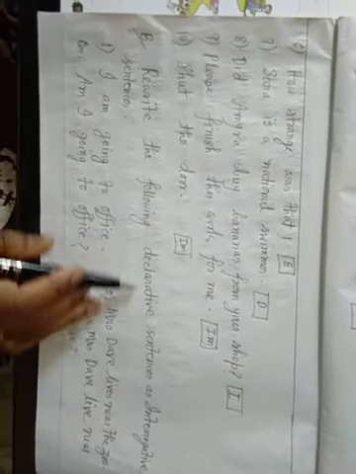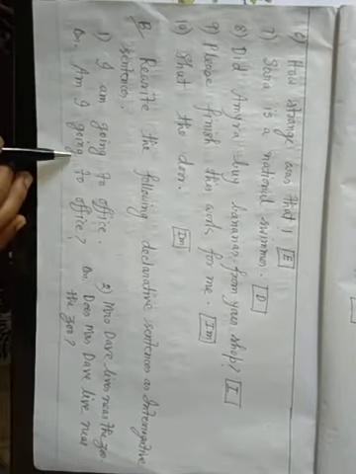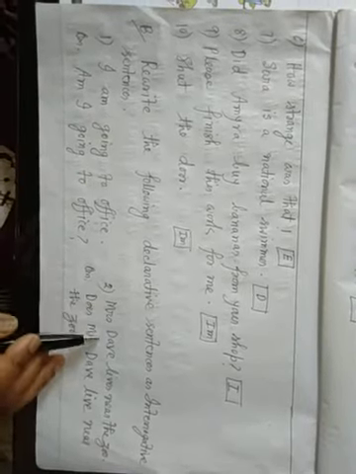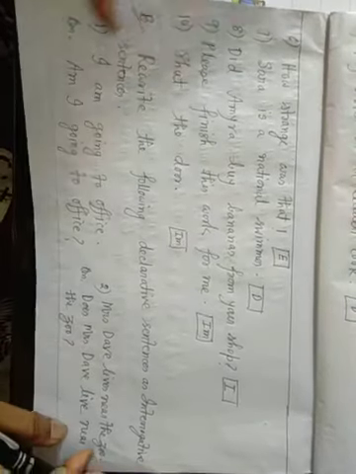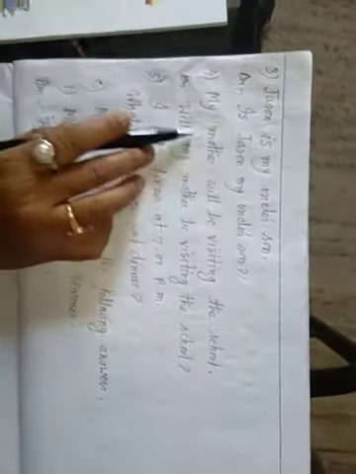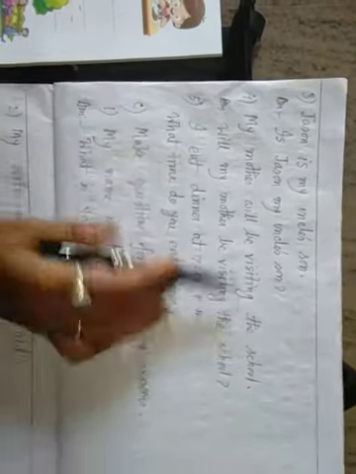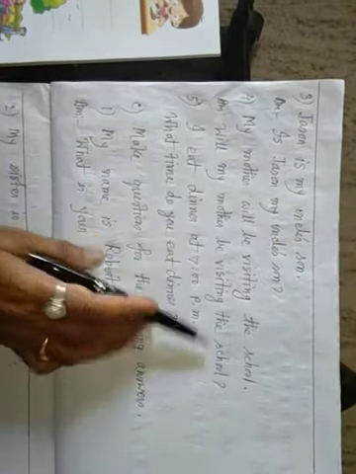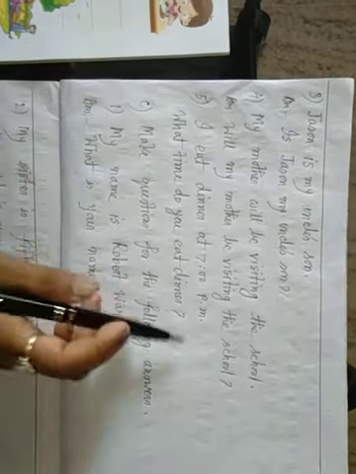Exercise B. Rewrite the following declarative sentences as interrogative sentences. I am going to office. Am I going to office? 2. Mrs. Dave lives near the zoo. Does Mrs. Dave live near the zoo? Jason is my uncle's son. Is Jason my uncle's son? My mother will be visiting the school. Will my mother be visiting the school? I eat dinner at 7 p.m. What time do you eat dinner?